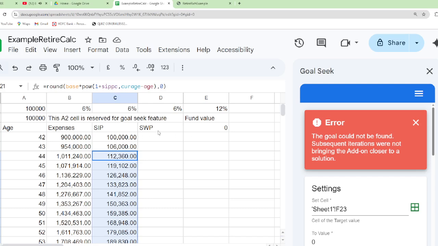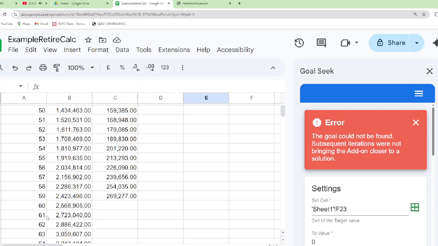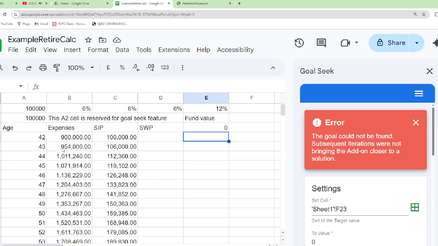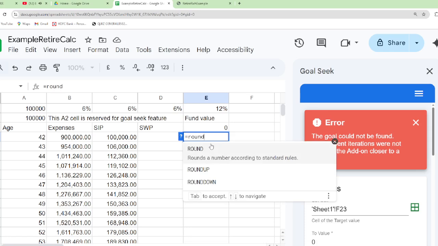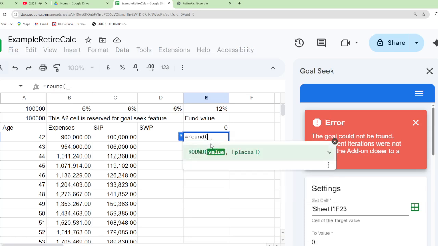SWP we will calculate a little later. SWP will start from age 60. Therefore, let us complete up to age 60 with the fund value. Fund value is equal to round off, again one more bracket I will open.